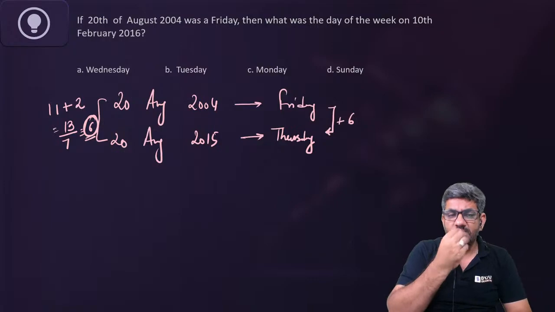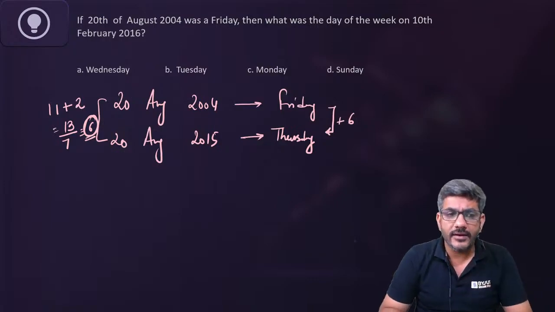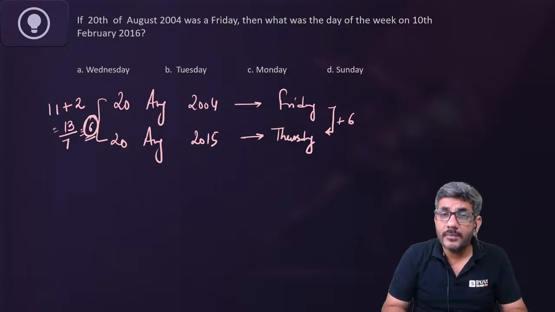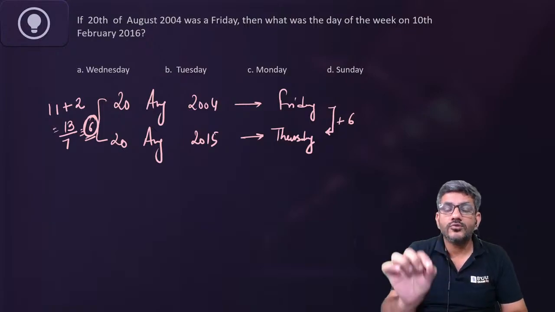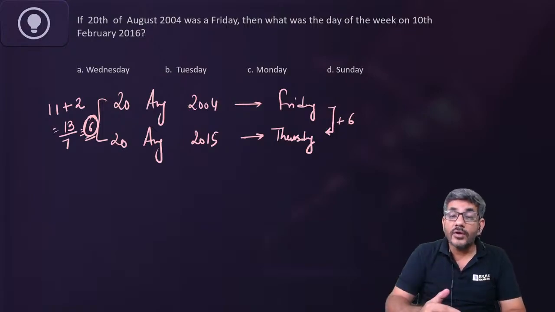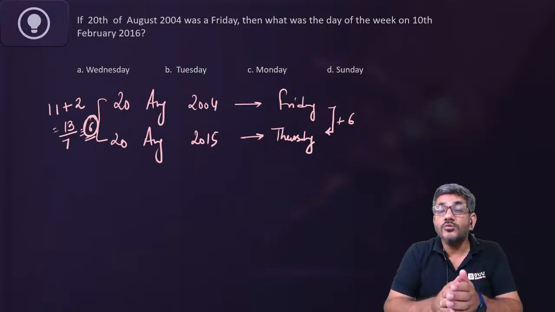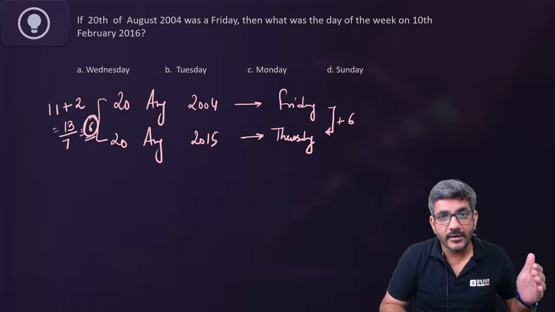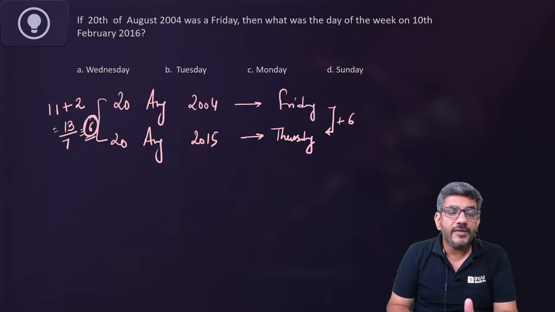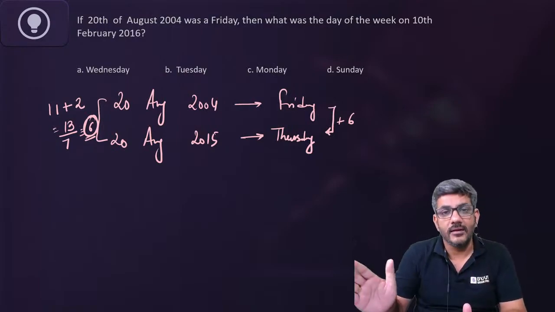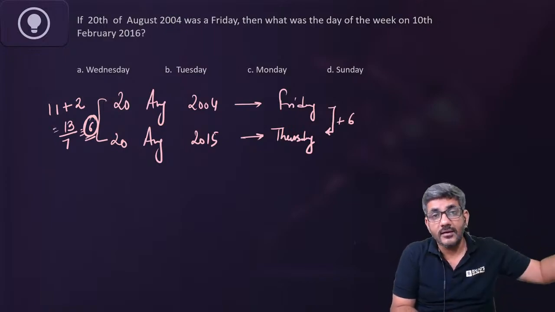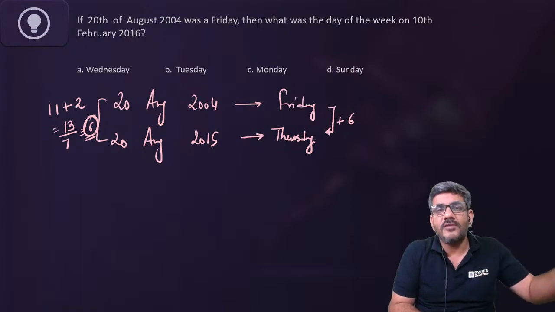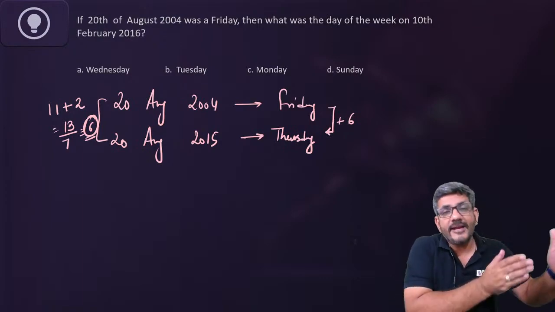Now some of you might have this question, sir, leap year सब दो क्यों ले रहे हैं, तीन क्यों नहीं ले रहे हैं? 2004 is also a leap year. So 2004, 8 and 12, they all should be taken. So please keep it in mind. The date is 20th of August 2004. We are going ahead of that. That means we do not pass through 29th of February. A leap year will only come into effect when you have to pass through 29th of February. So if I am going back from 20th August 2004 to a particular year, then I would be passing through 29th of February of 2004.